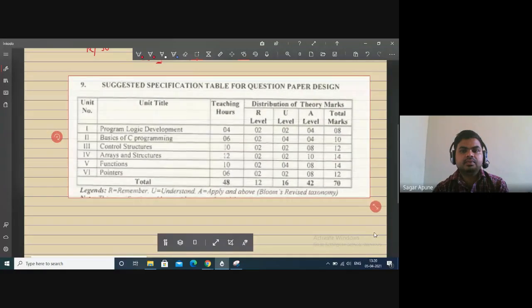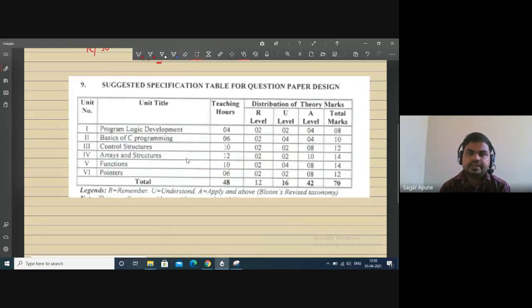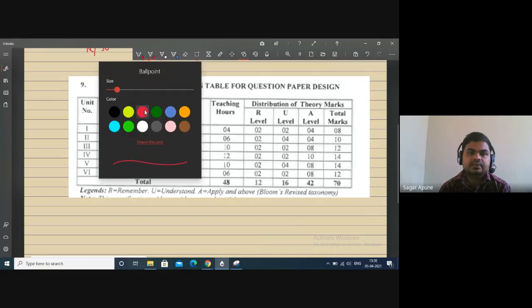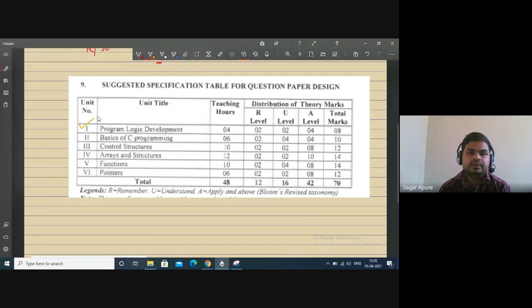Okay, just check it out. So here total units are 6, right? Total 6 units are there. So just check. This is your unit 1, program logic development. Here check this. This is for 8 marks, right? For unit number 1.